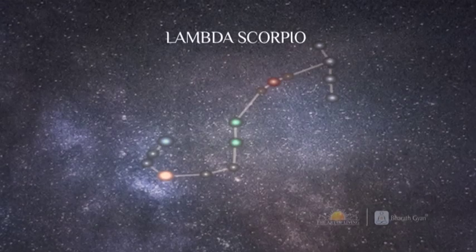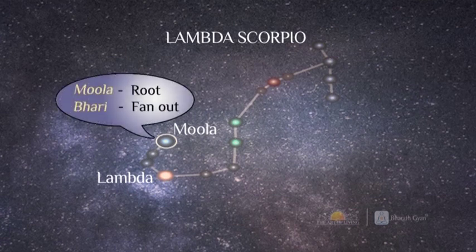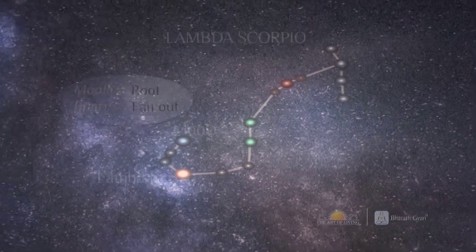Lambda Scorpio, Mula. The region around the star Lambda Scorpio, in the tail of the Scorpio constellation, is called Mula, Moolam Nakshatra in Indian traditional astronomy. The word Mula means root or base. Bhari means fanning out. The name of this star means the base or root from which the stars are fanned out.